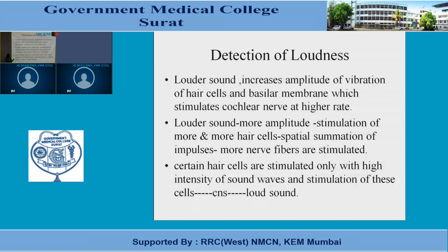Now the third method by which the central nervous system will detect the loudness of sound is that there are certain neurons which will be stimulated only by very loud sounds. So once these neurons are activated, the central nervous system comes to know that the sound is very loud.